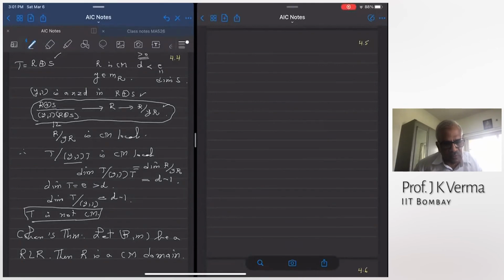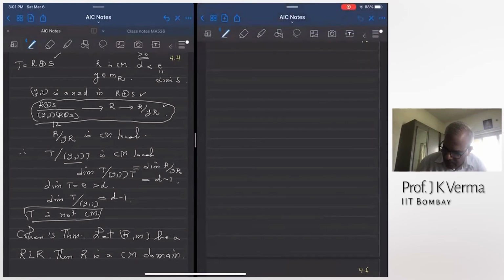Does everyone know what a regular local ring is? Is there somebody who doesn't know what a regular local ring is? There's a section in Atiyah-MacDonald. There's a chapter on Dedekind domains, and also in the chapter on integral extensions, discrete valuation rings are discussed. These are one-dimensional regular local rings. So I'll just recall.